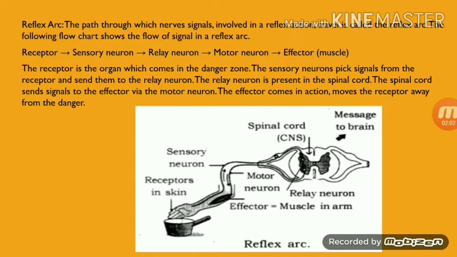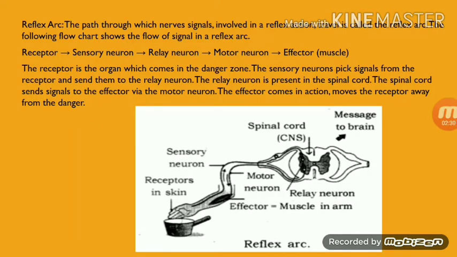There is one neuron called the relay neuron, which connects the sensory neuron to the central nervous system, that is the spinal cord, and from the spinal cord to the motor neuron.